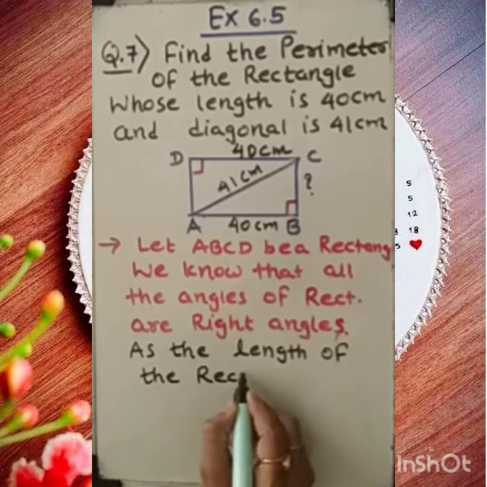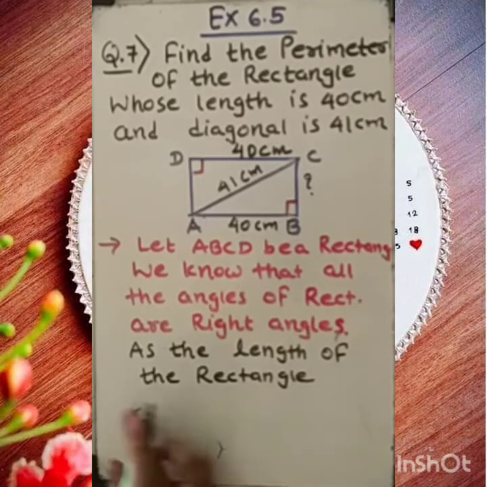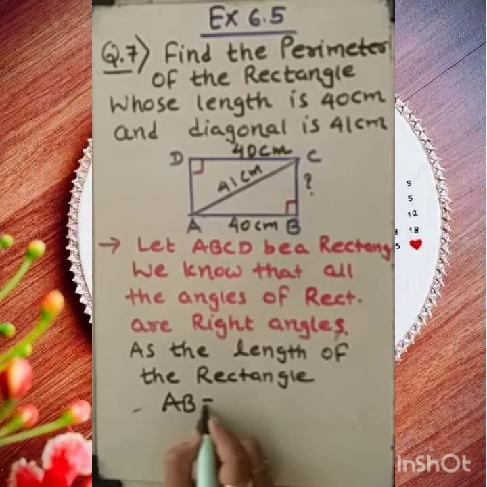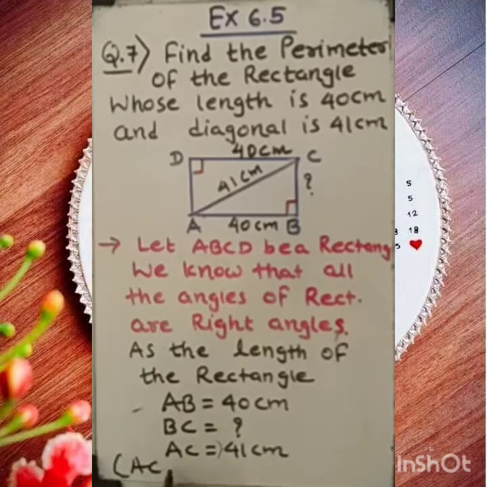rectangle, I am considering AB as the length. AB equal to 40 centimeter. But BC we do not know. BC is another side, that is the breadth, that is question mark. And of course AC is the diagonal. So I need to say AC equal to 41 centimeter. Here you need to mention AC is the diagonal of rectangle ABCD.